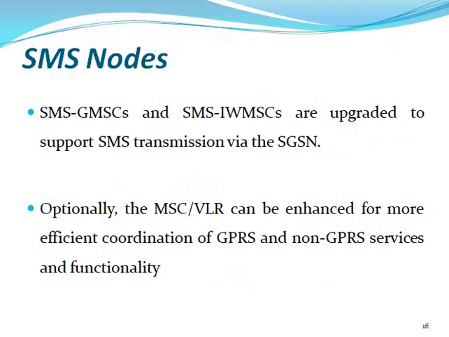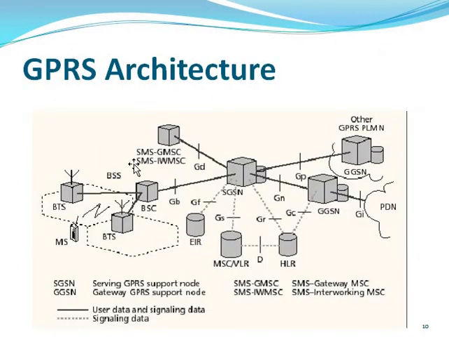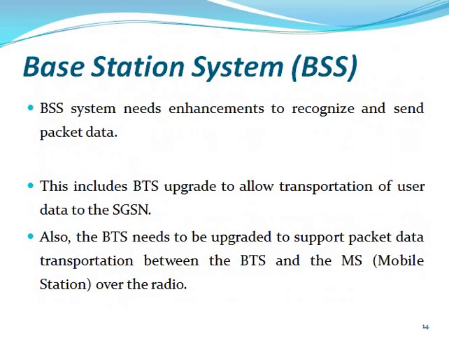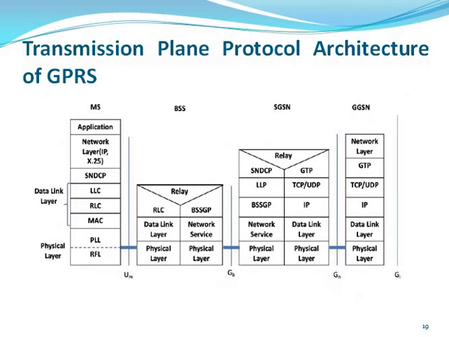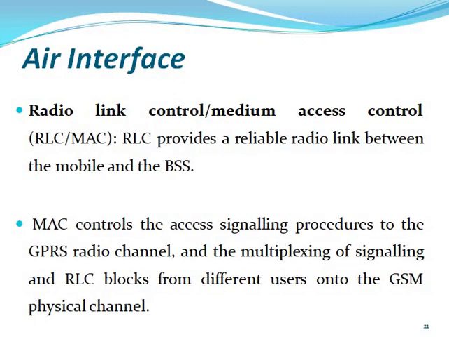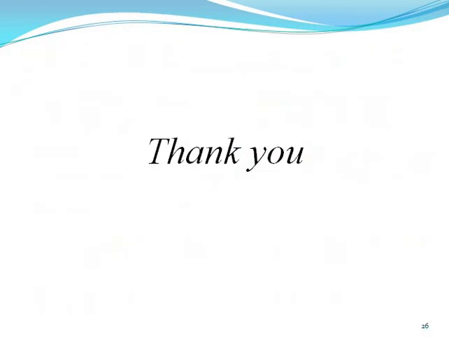We can also discuss the GPRS architecture: what the SGSN, the serving GPRS support node, is, and what the gateway GPRS support node is. We also discuss the SMS gateway, and how you can send an SMS to a particular network or any user. So this is the GPRS structure and all the information. Thank you all of you.